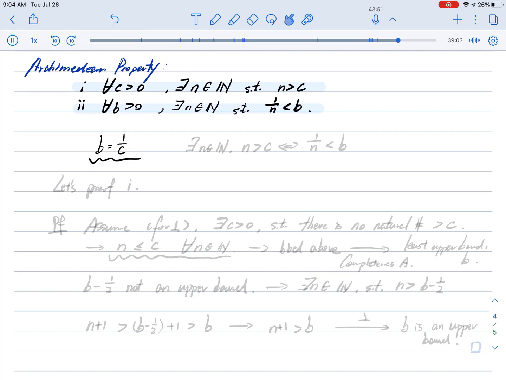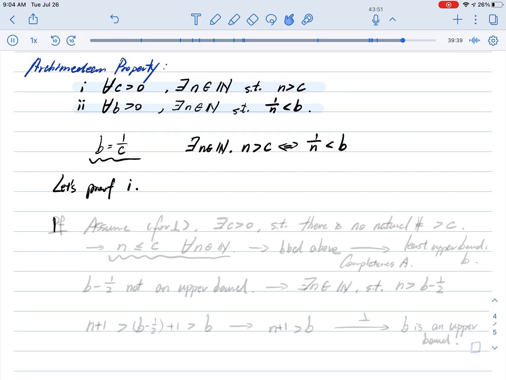For some natural number n, we know that n is greater than c if and only if 1 over n is smaller than b. This is true. Therefore, statements 1 and 2 hold together if one of them holds. So now let's prove one of them. Let's prove the first one.